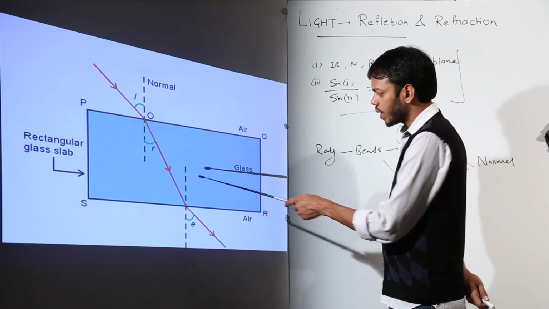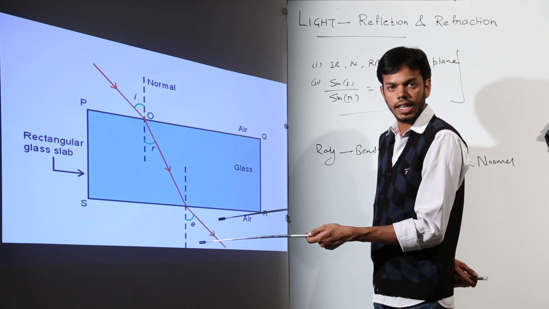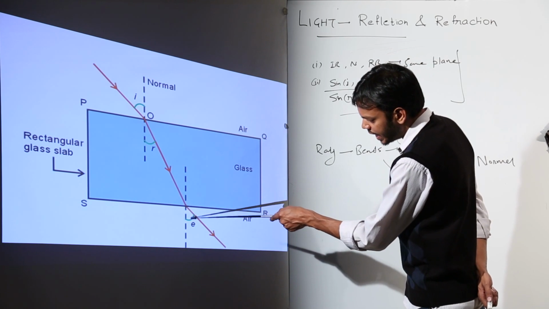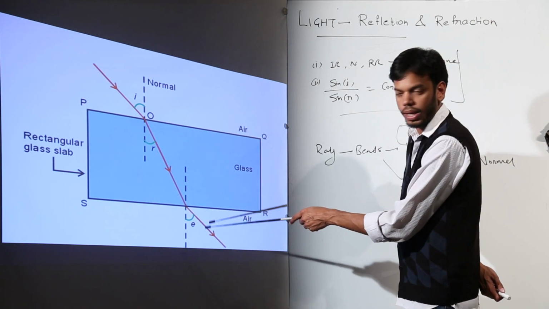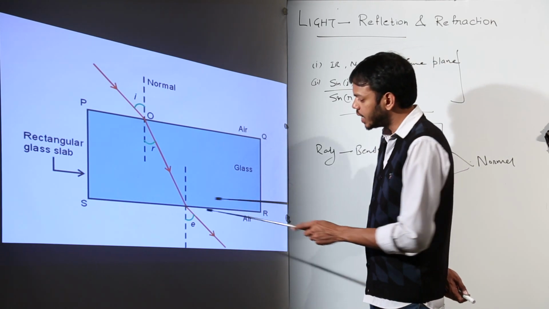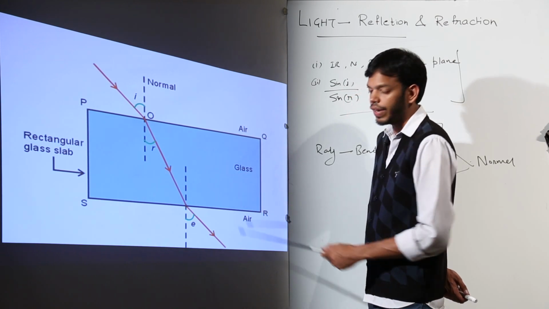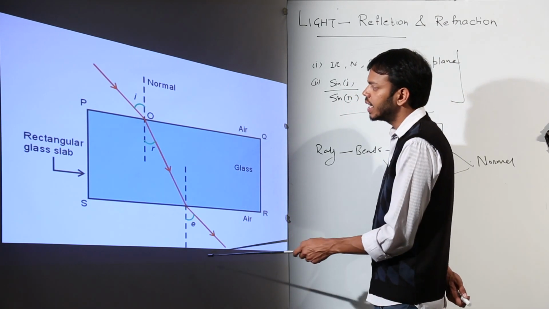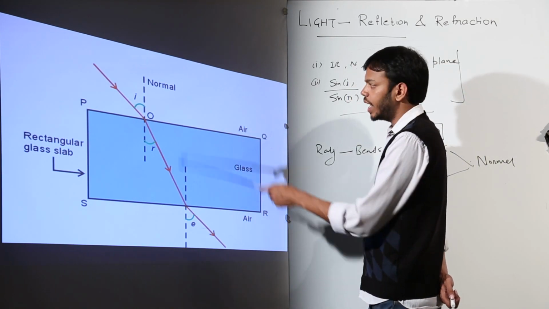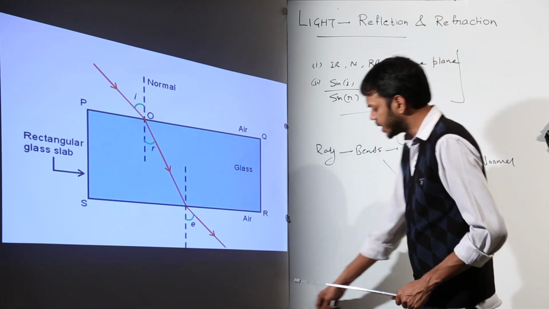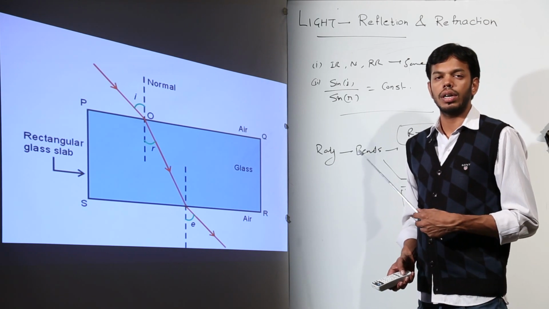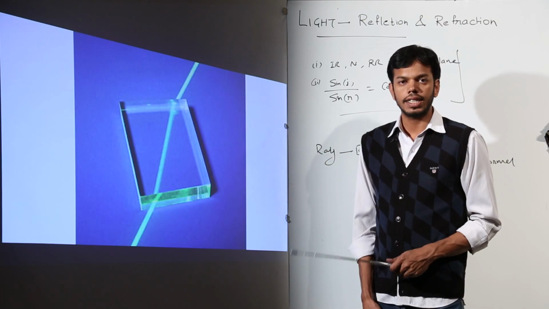On this surface, there is another refraction happening. This time the ray is going from denser to rarer medium. So this time, instead of going straight like that, the ray bent away from the normal, and that is why this is another refraction. So if I am talking about this surface, the angle of incidence would be this angle, whereas the angle of refraction would be this angle. The point to be noted is angle of incidence and angle of emergence are always equal. Okay, this is a rectangular glass slab experiment. This can actually be seen or measured by using a glass slab and laser light.